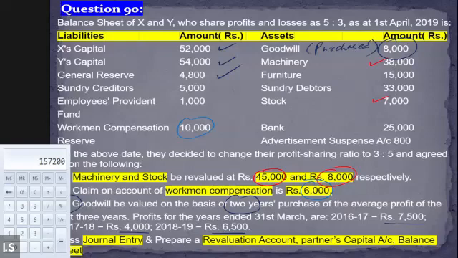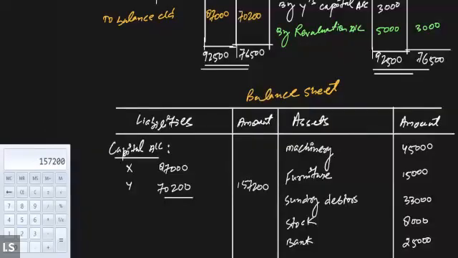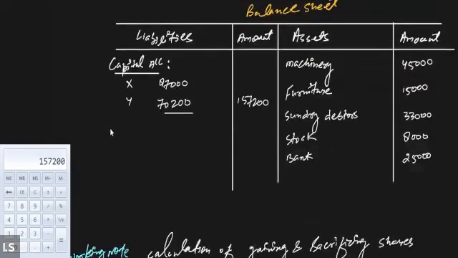General reserve is already distributed among the partners. Sundry creditor, there is no change in the value of the sundry creditor, so we can write down the value of the sundry creditor as it is. That means it will be reflected at 5,000 only.